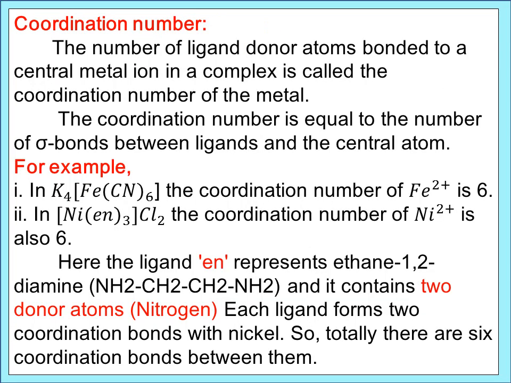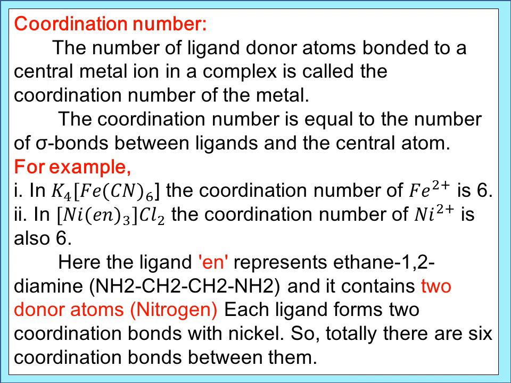What is the coordination number? The number of bonds formed between the central metal ion and the ligands is called the coordination number. The coordination number is nothing but the total number of sigma bonds between the ligands and the central metal atom. For example, in the case of K4[Fe(CN)6], the coordination entity is [Fe(CN)6]4-, the central metal ion is Fe2+, and the ligand is CN-. How many CN are there? 6. So the coordination number is 6. Fe is connected to 6 CN-, so the coordination number of Fe2+ is 6.